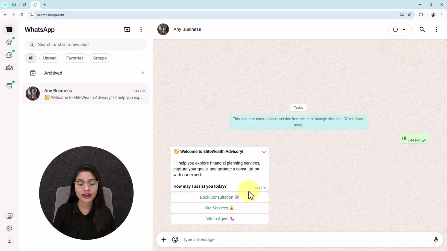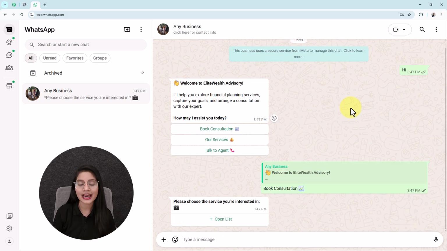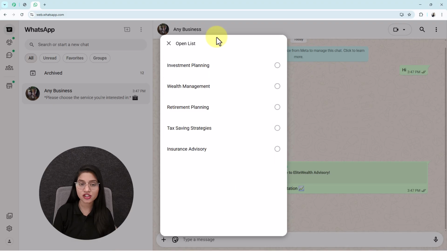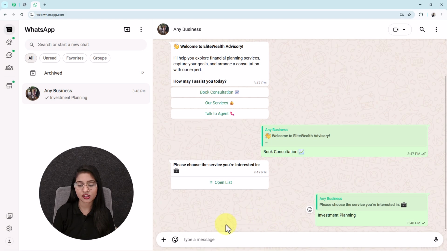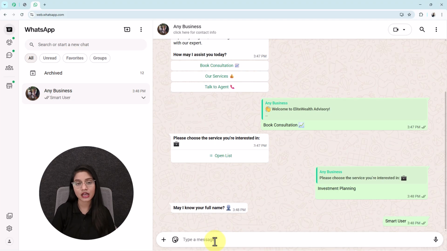Let's say I want to book a consultation, so I will click on this book consultation button. Then it says, please choose the service you are interested in, with one option in the form of a list. Once I click on it, it will provide the list of types of services as investment planning, wealth management, retirement planning, tax saving strategies and insurance advisory. Let's say I want to book a consultation for investment planning, so I will select this option. And then it asks me for my full name, so I'm sharing it as a smart user.